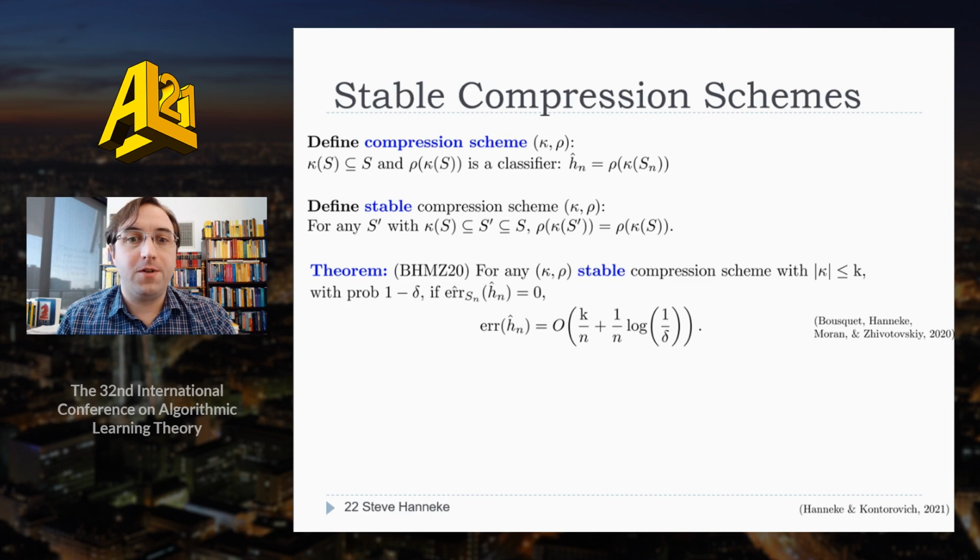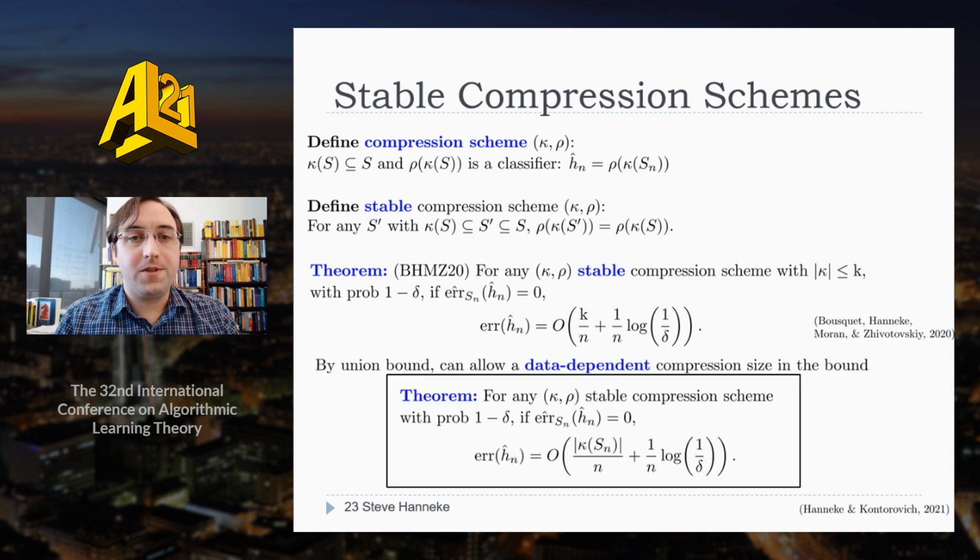This is actually a recent result from last year's COLT, from a paper I wrote with Bousquet, Moran, and Zhivotovskiy. It says that if the compression size is bounded by some k, then with probability 1 minus delta, if the classifier is correct on the data, then its error is bounded by k over n plus 1 over n log 1 over delta. Okay, great. So we're going to use this.